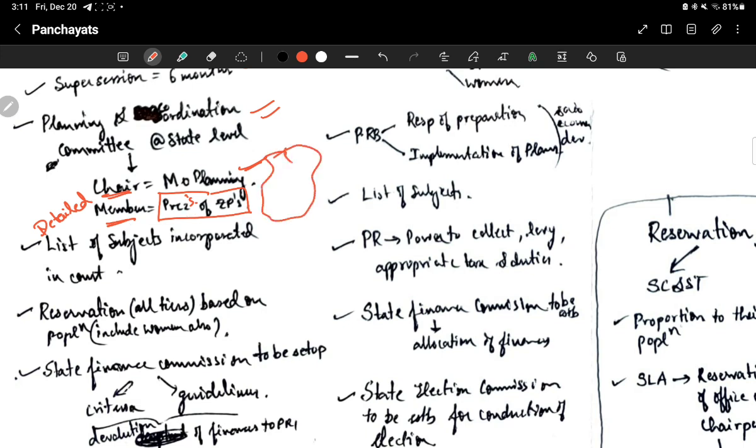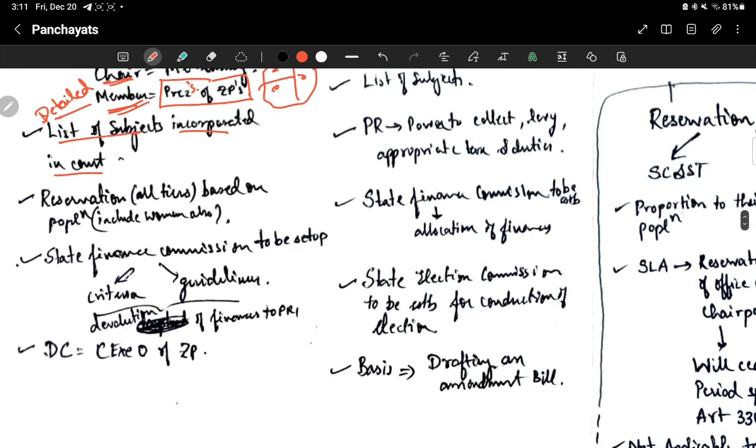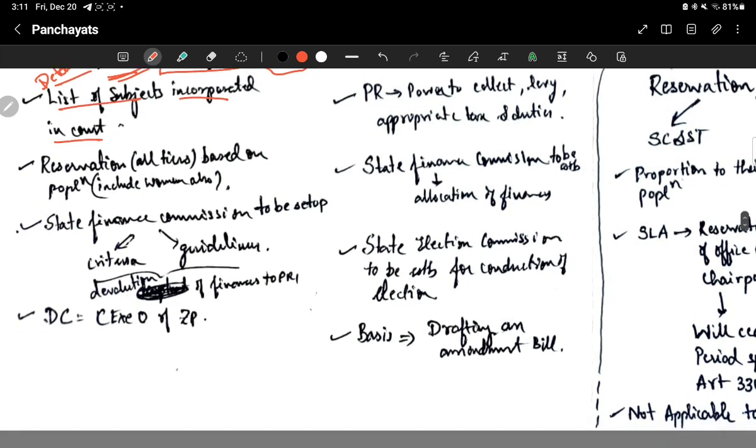Like this is the state, so many Zilla Parishads are there. Presidents of each one of them will be the members of this committee, and there has to be a detailed list of subjects incorporated in the constitution, like the 7th schedule, we have to have a detailed list of subjects. Then reservation at all tiers. All tiers means village level, intermediate level, and district level, based on the population, not only for SC and ST, for women also.